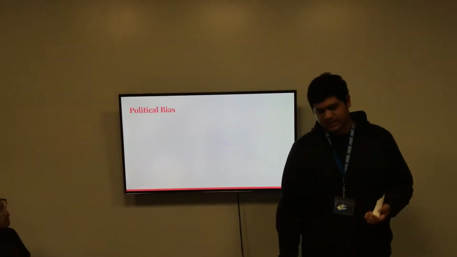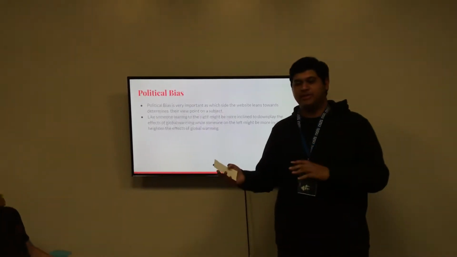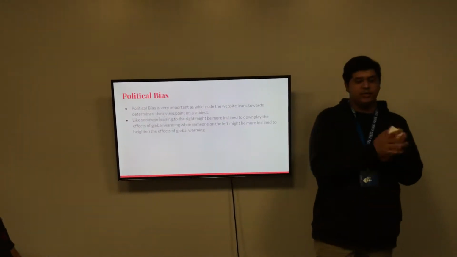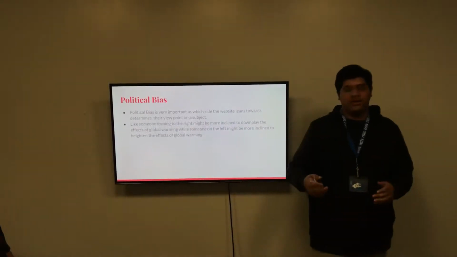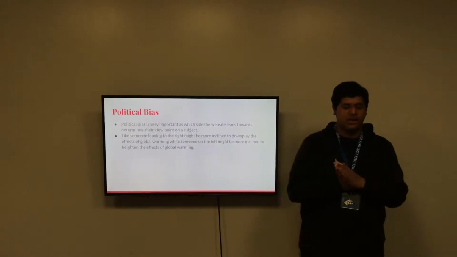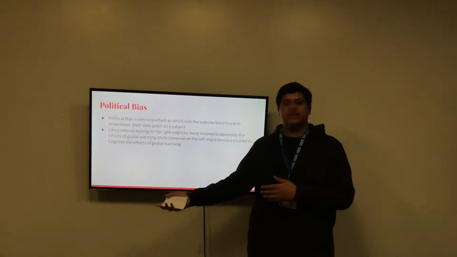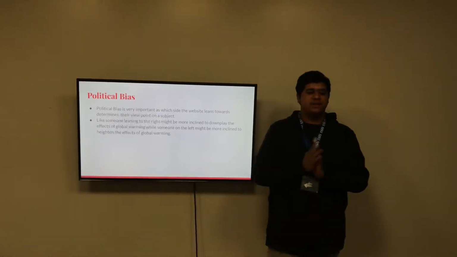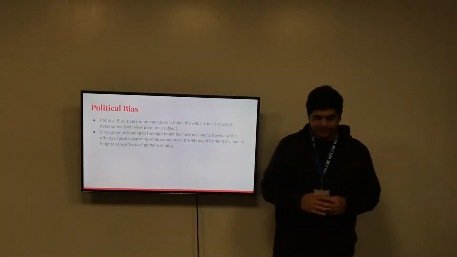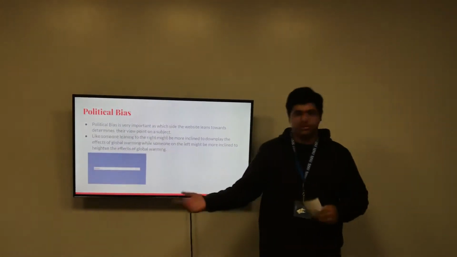What political bias is, is when a website leans towards a political side. Like they might lean more to the left or to the right. An example of how that would affect their writing is that if they lean more towards the right, they might be more inclined to downplay the effects of global warming. But if they're leaning towards the left, they might be more inclined to heighten the effects of global warming. And finding political bias is very easy. All you need to do is a simple Google search.